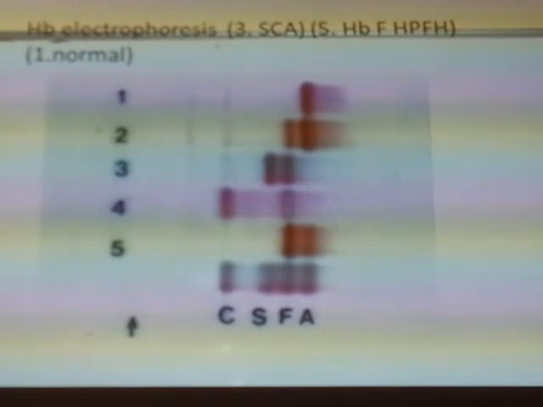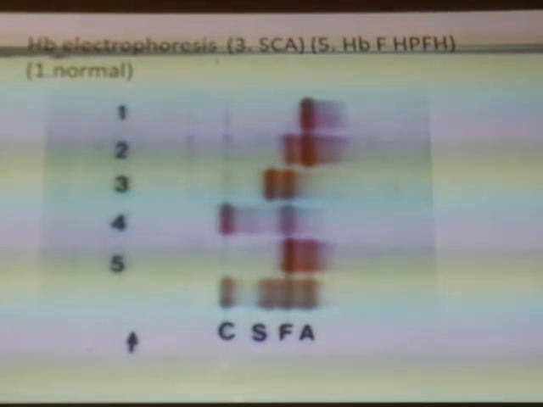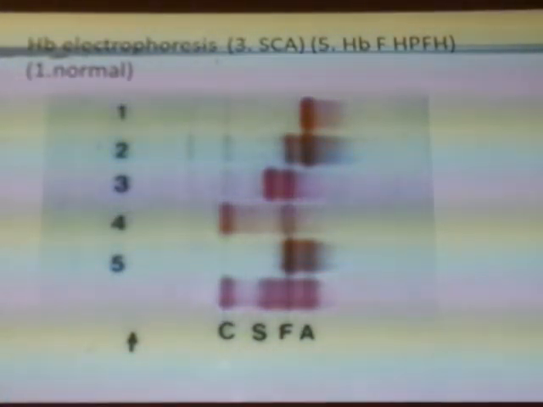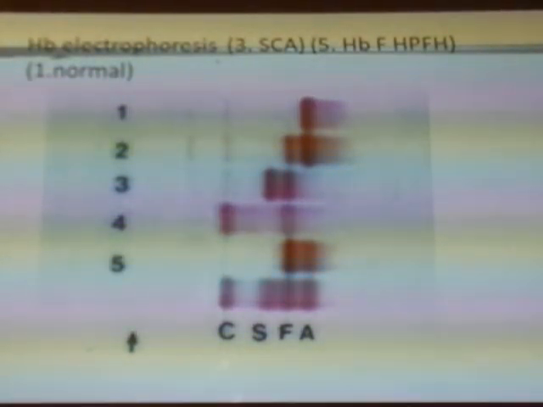Clear? But beta zero thalassemia major means maybe no hemoglobin A. All hemoglobin F, almost all. Maybe hemoglobin A2 is there, 2%, like number 5, 3%. But A maybe 1%, maybe none at all.